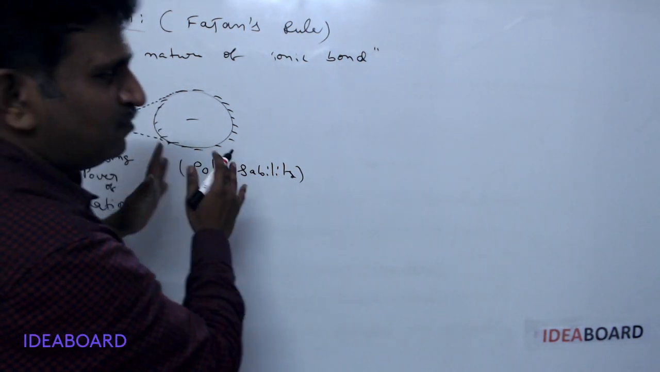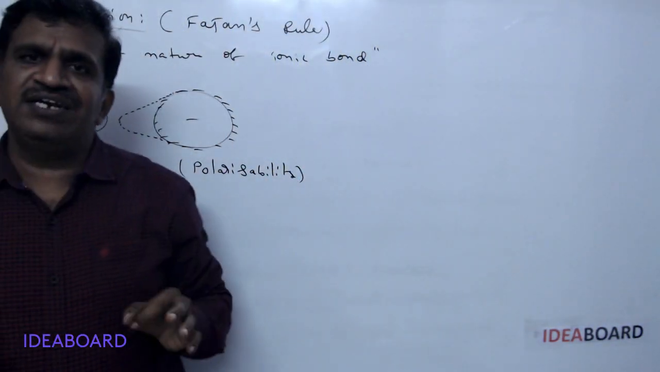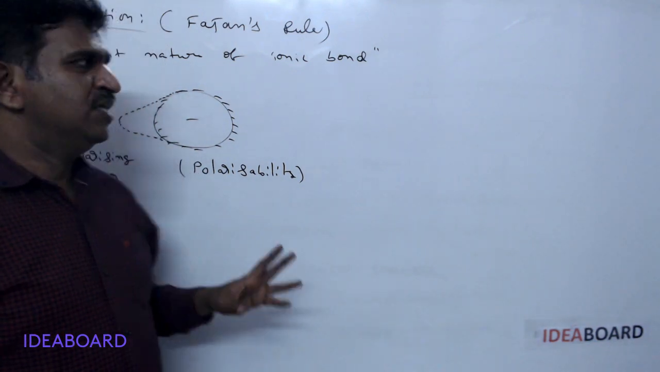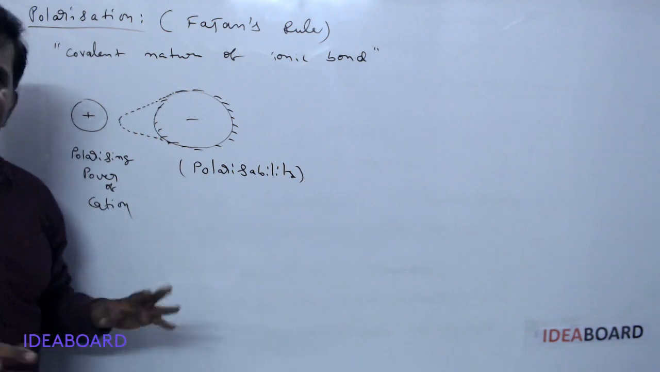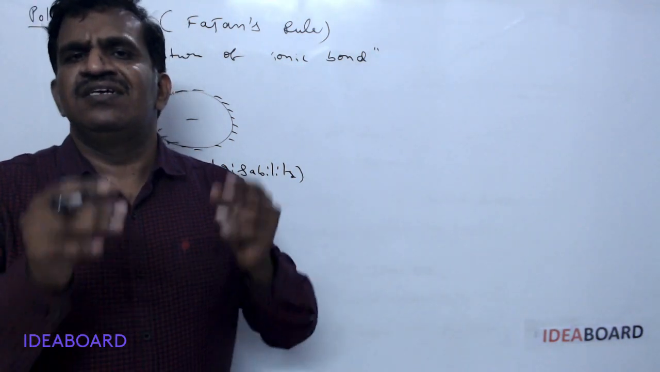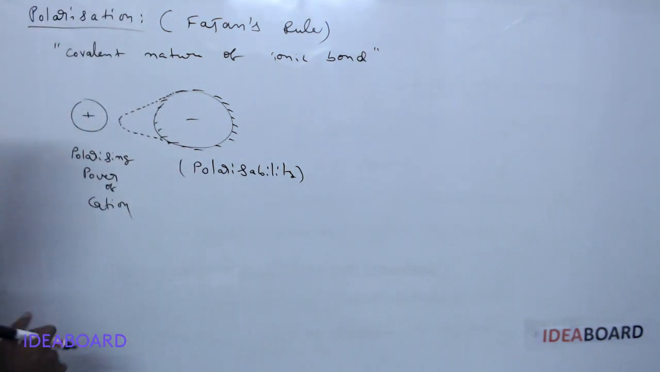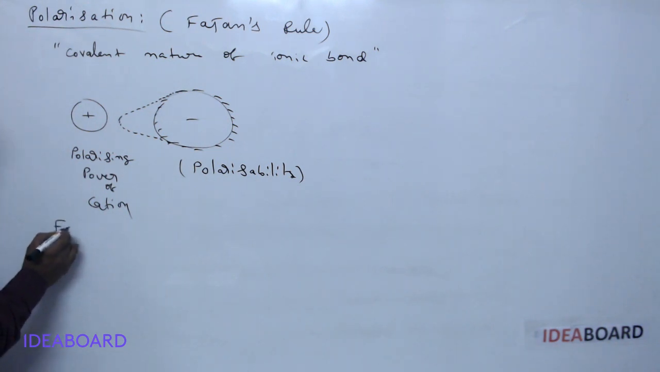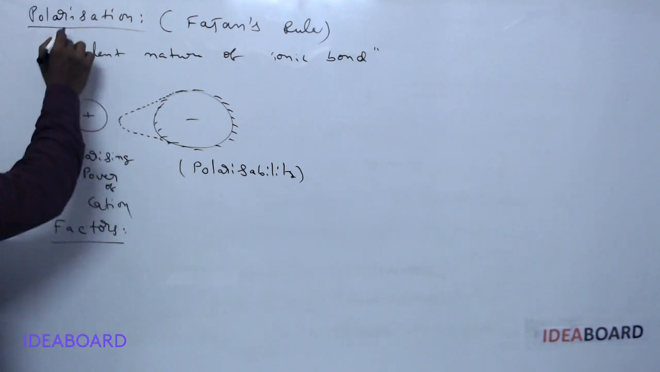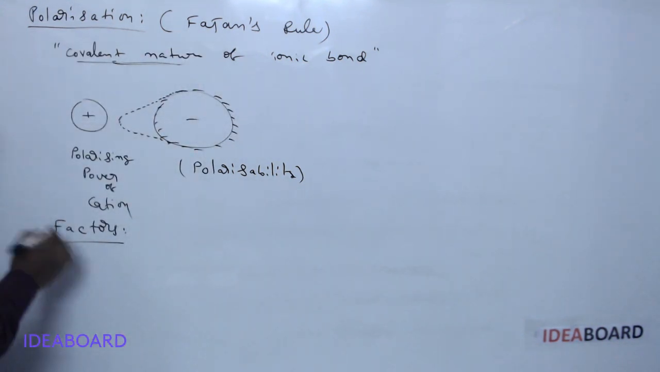Or you simply remember, polarization tells about the covalent nature. Simply, the covalent nature of a compound is explained by polarization. If polarization is more, then covalent nature is more. If polarization is less, then covalent nature is less. And there are some factors which influence polarization. Remember always, polarization means nothing but covalent nature. Some factors are there which influence it.